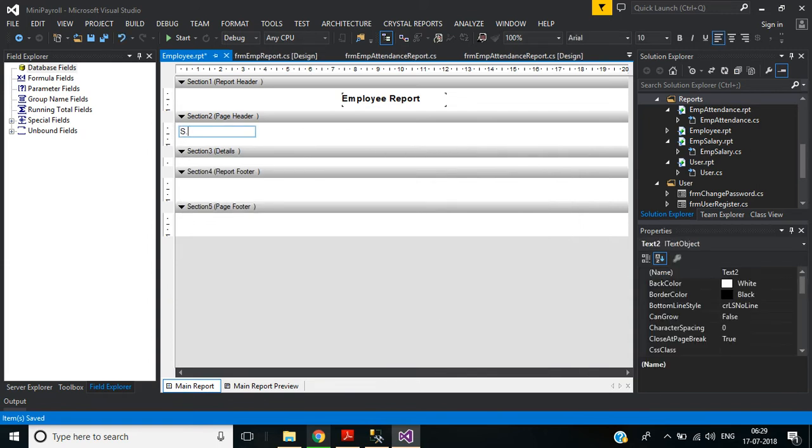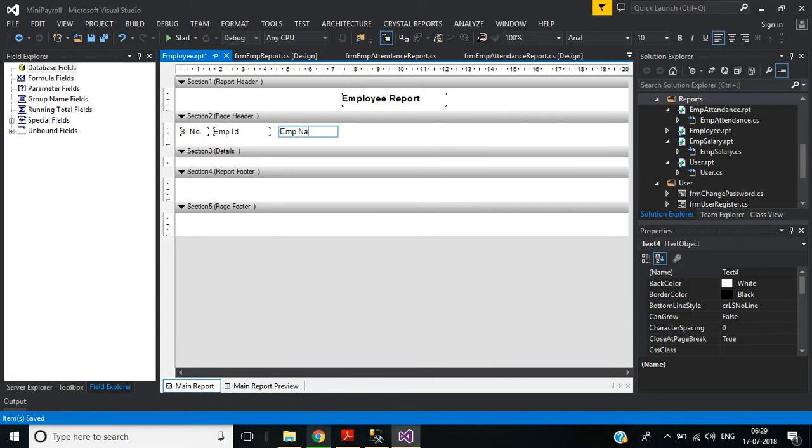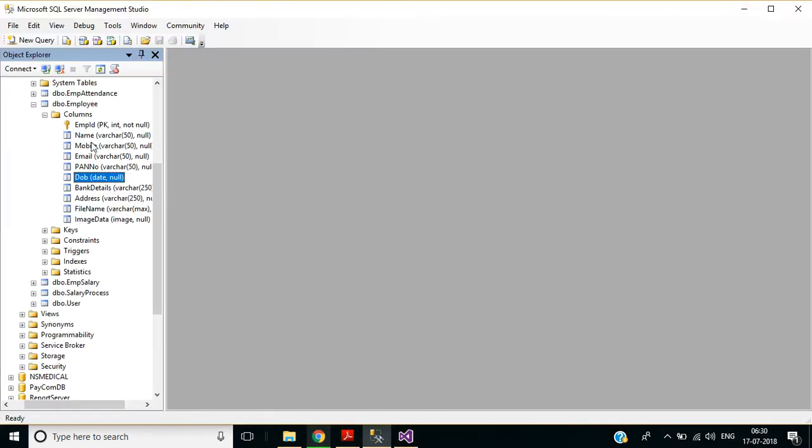First serial number. Copy this one and pasting here. This will be employee ID. This will be employee name. Next we have columns mobile, email, PAN number, date of birth.